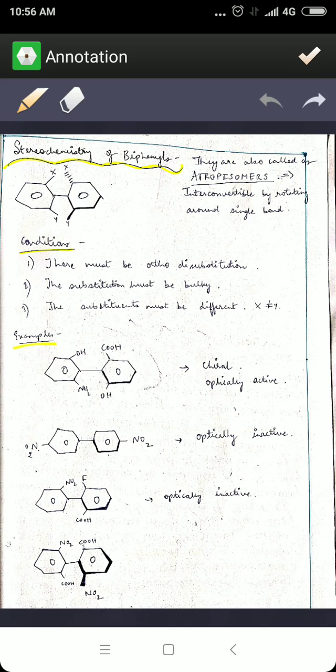Now when you take example 2, if you place a mirror, that is a plane of symmetry, in between the two phenyl groups, you can see that they are mirror images. They have a plane of symmetry. So this means that this molecule is achiral. There is no chirality in this molecule. Achiral molecules are always symmetric and they are optically inactive. Now when you look at the third example, here again it is optically inactive.